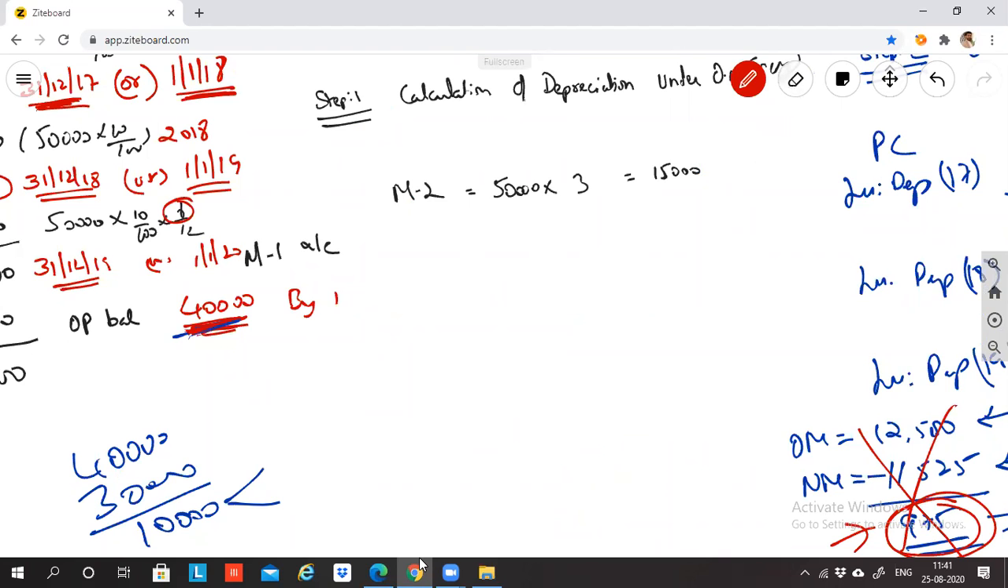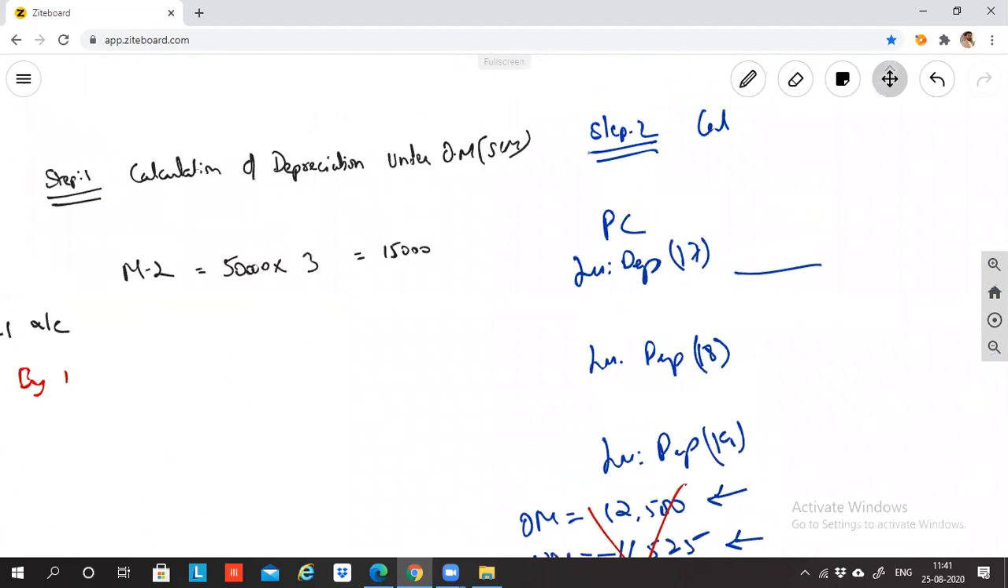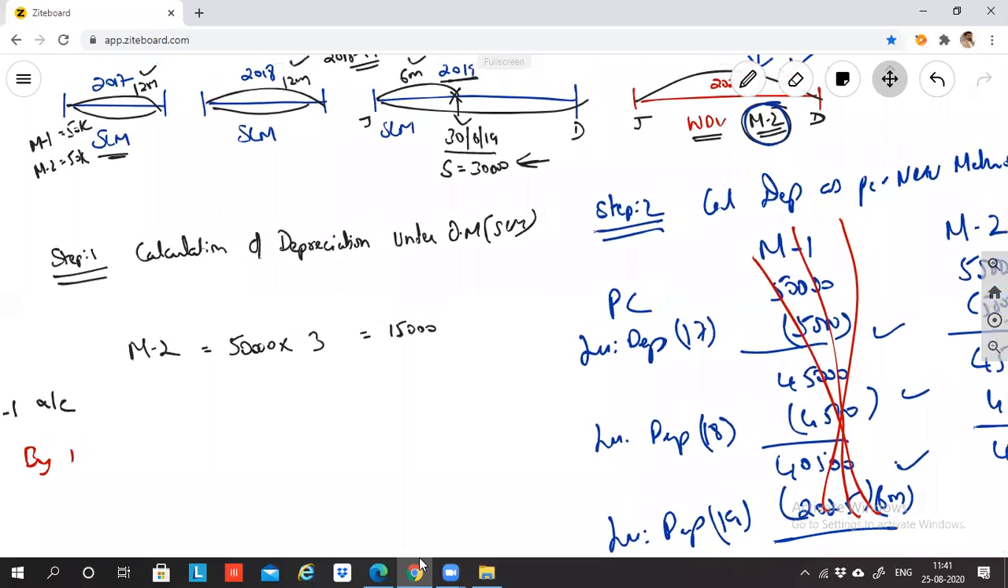So as per step 1, you have to calculate the machinery which is there in 2020. In 2020 only M2 machinery is there. So as per old method, what is the depreciation? Sir, 5,000 depreciation each year. For 3 years, it is 15,000. Come to calculation of depreciation as per new method.